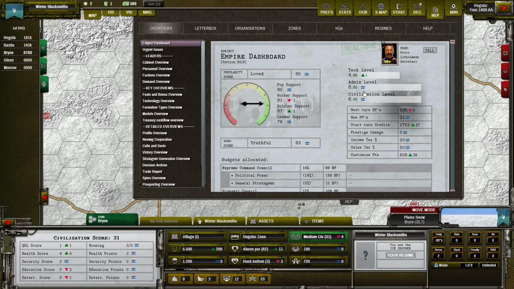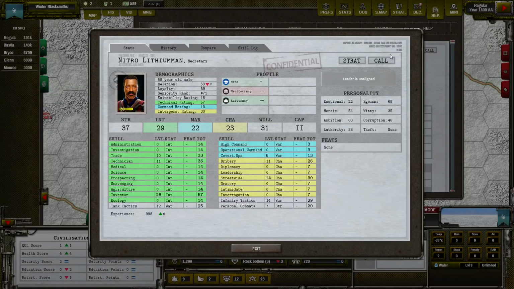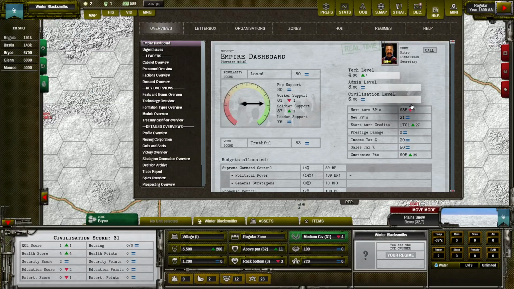Also, this number is increasing the interpersonal skills of new leaders that you hire. So, for example, if I would hire a new leader now, his interpersonal rating will also be increased by the civilization level, so by 6.